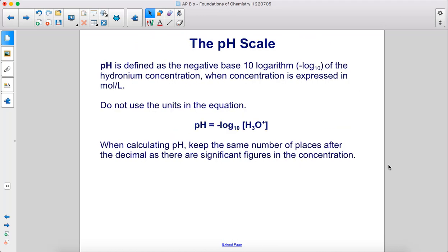pH is defined as the negative base 10 logarithm of the hydronium concentration when concentration is expressed in moles per liter. Do not use the units in the equation. When calculating pH, keep the same number of places after the decimal as there are significant figures in the concentration.